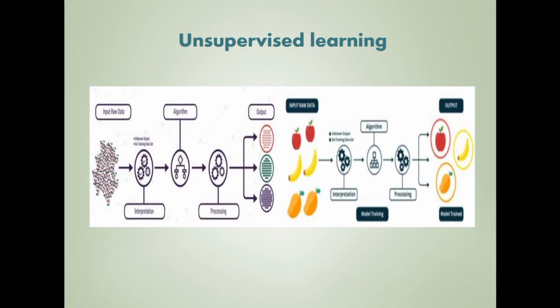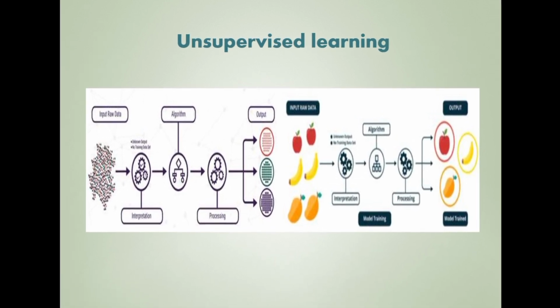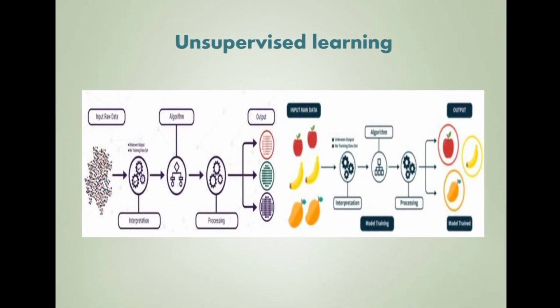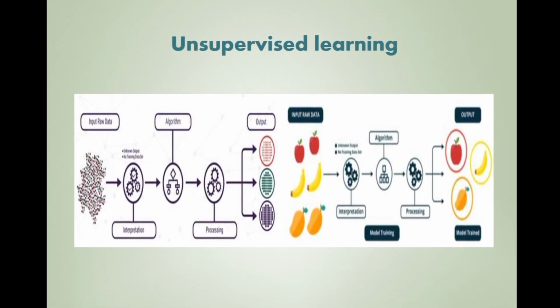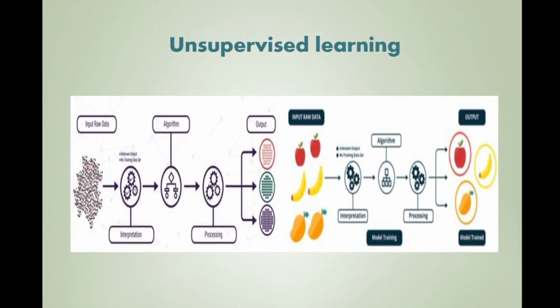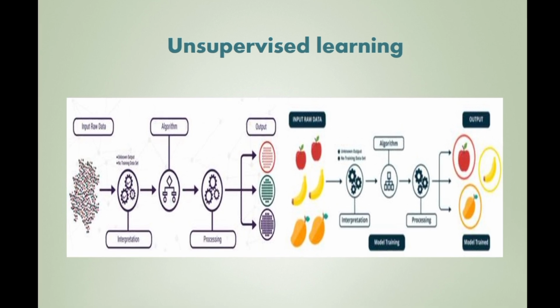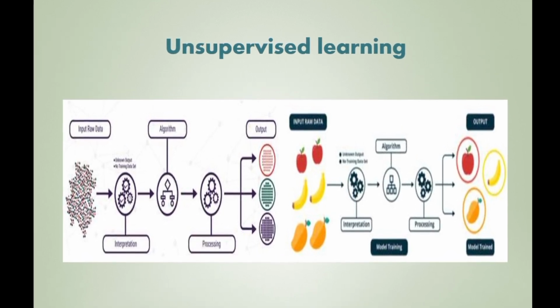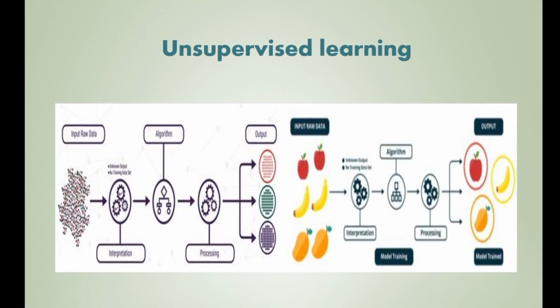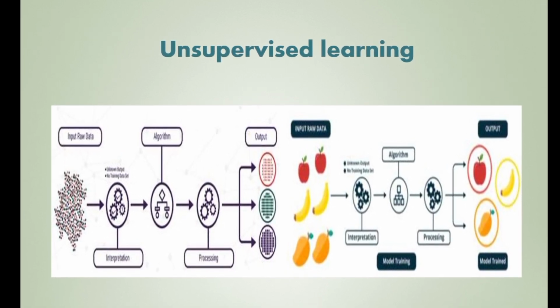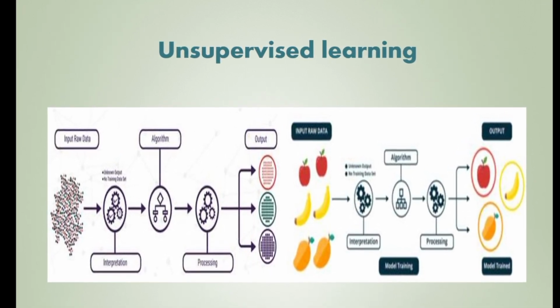The next one is unsupervised learning. Unsupervised learning uses unlabeled data, so we are providing only the data without the labels. The main goal is to find the regularities in the input. The input space normally follows certain patterns, so our aim is to build a model to identify these patterns.